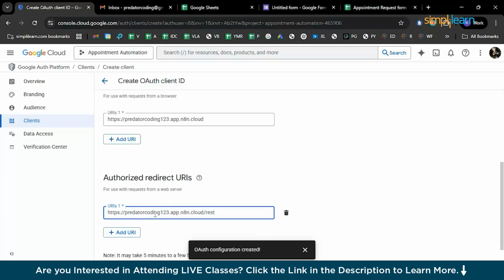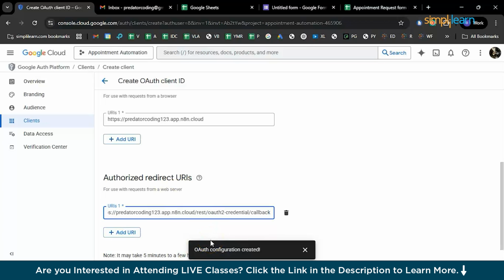So the same URL /rest/OAuth2-credentials/callback. So this particular callback is redirect URI, which is kind of mandatory in the previous versions, but right now it is not as much as required. So you're done with it safely.